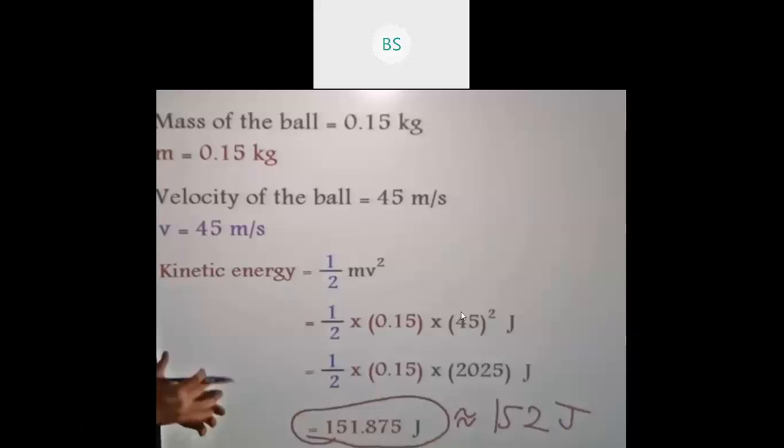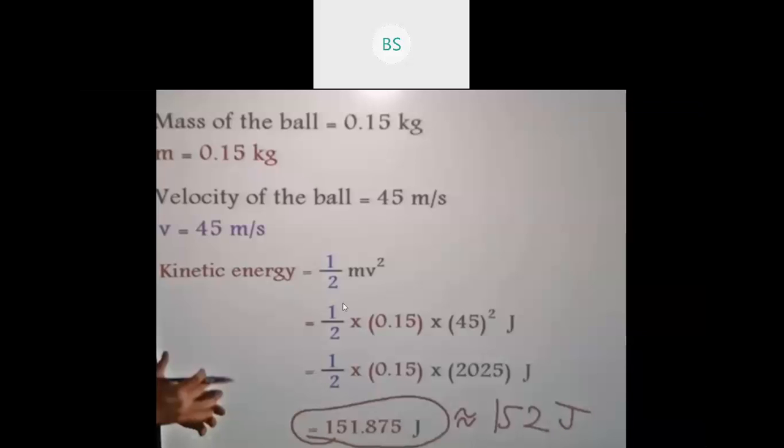So have you understood about the potential energy and kinetic energy? Any doubt here? Any doubt? Okay.